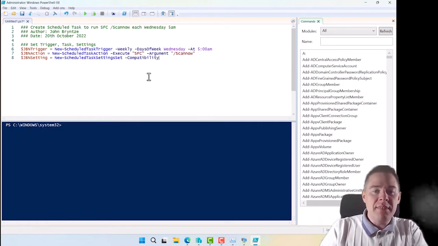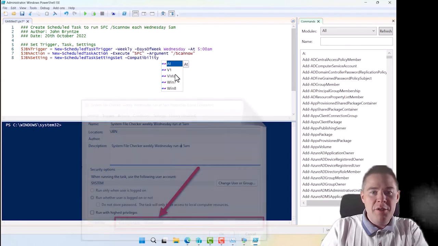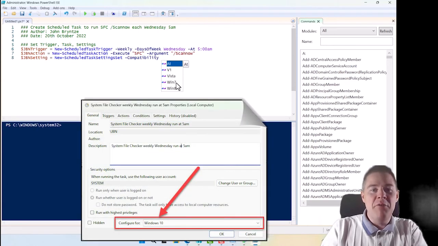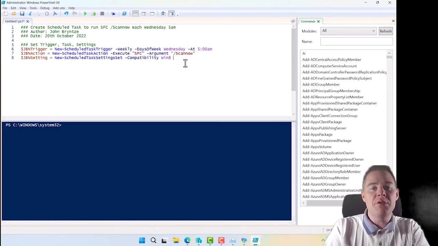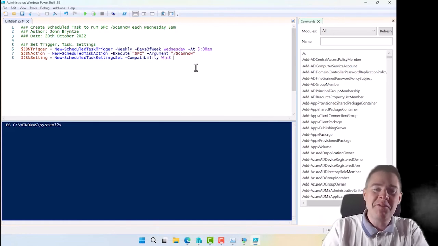So compatibility, you actually have version 1, Vista, Windows 7. If you put Win8, it's going to show compatibility with Win 10, which is good for Windows 11 also. So I put that. If you have Windows 7, you put that. If you're older, hopefully not.